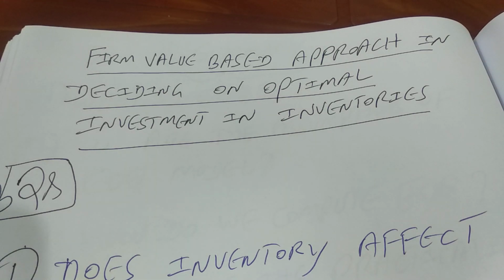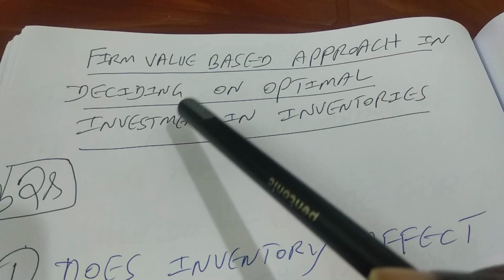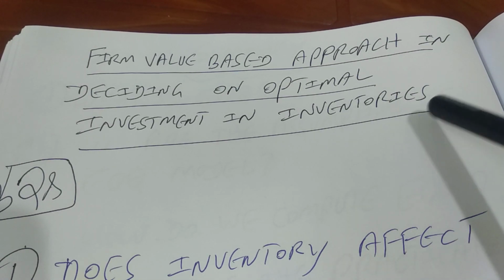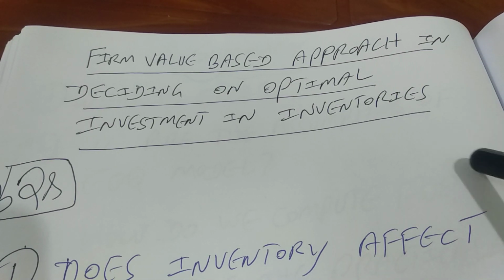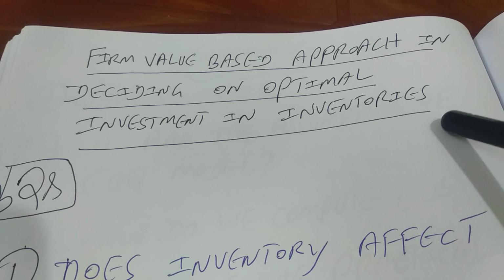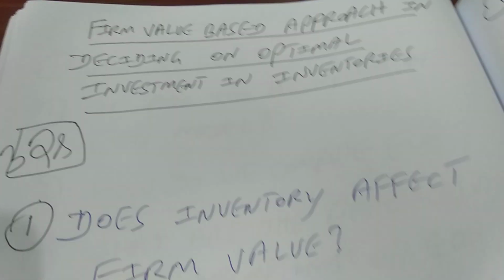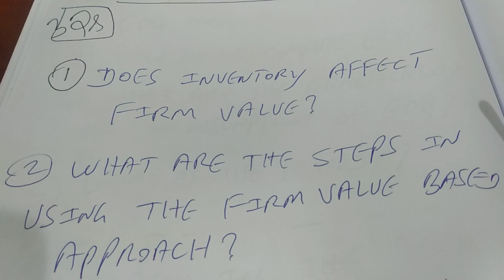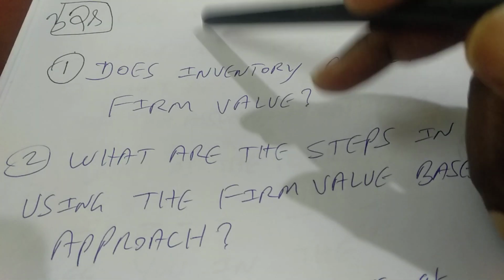Hello all. In this video, we'll have a discussion on the topic firm value based approach in deciding on optimal investment in inventories. In the last video, we discussed about EOQ and optimality of investment in inventories. So in this video, we are trying to find out is there any relationship between investment in inventories and firm value. So there are basically three questions.